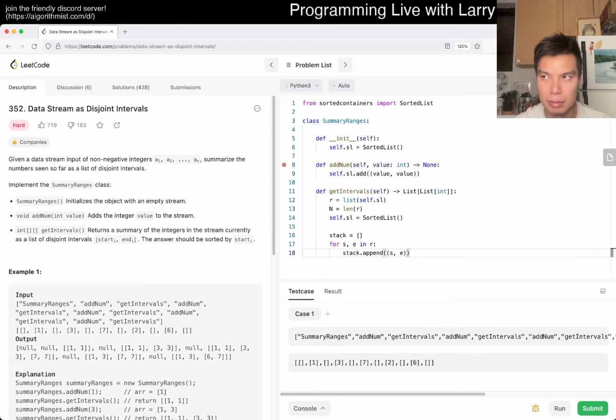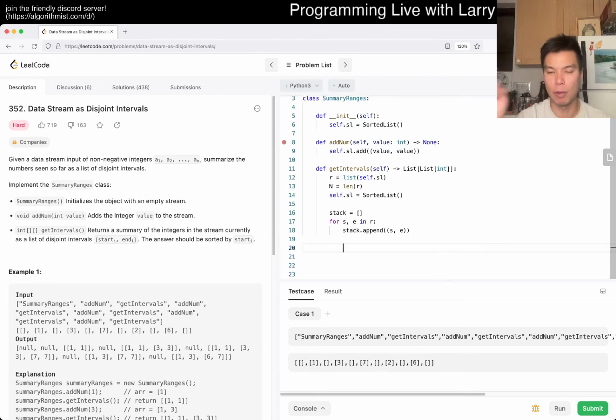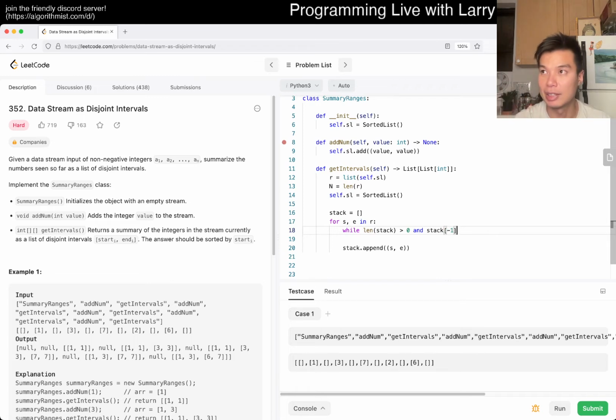And then we basically go back, right? Meaning, or maybe we don't append it, but we go, okay, while length of stack is greater than 0 and stack of -1, the top of the stack, if the second element plus 1 is equal to start, then we pop the previous element.